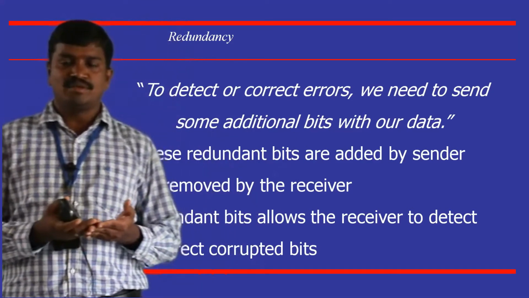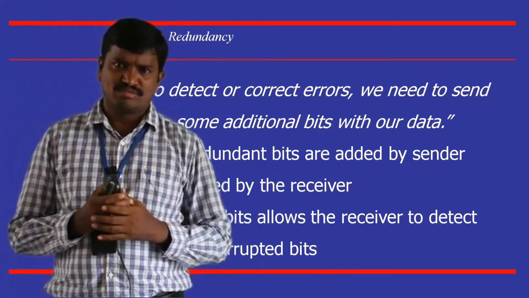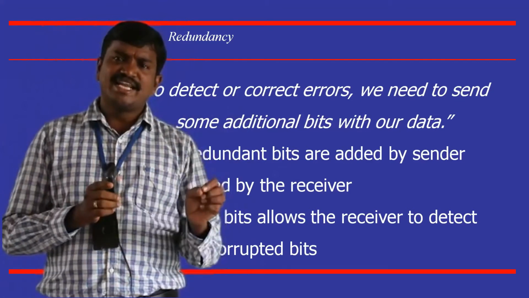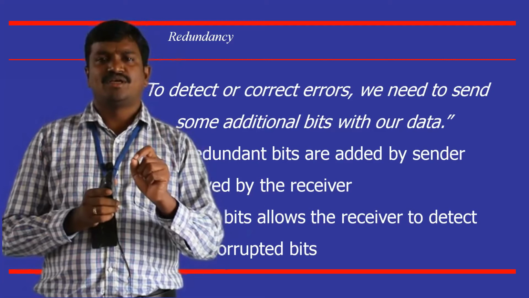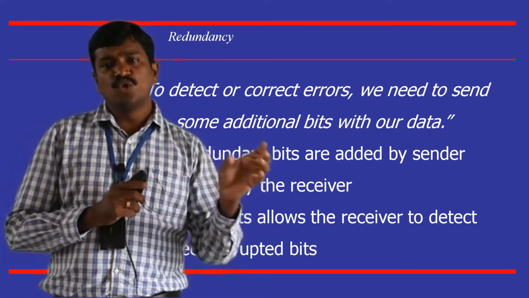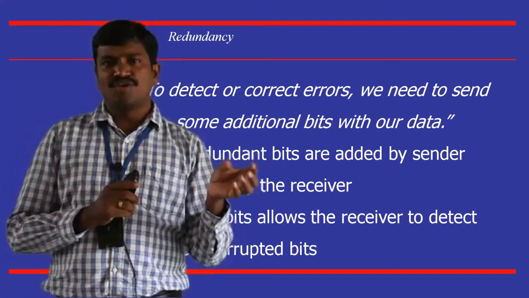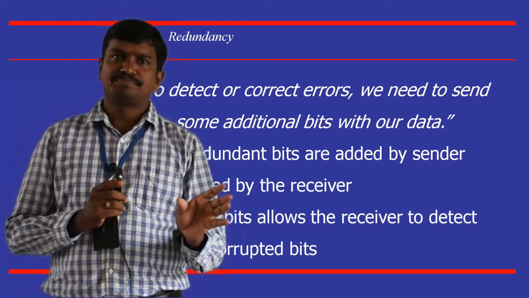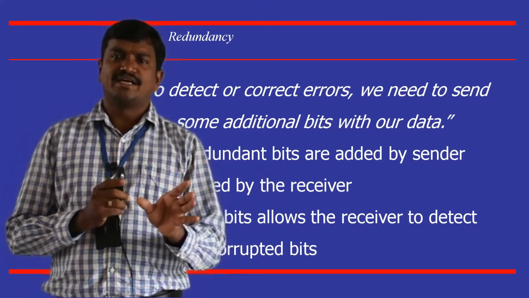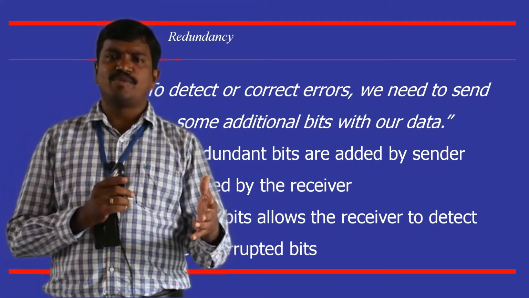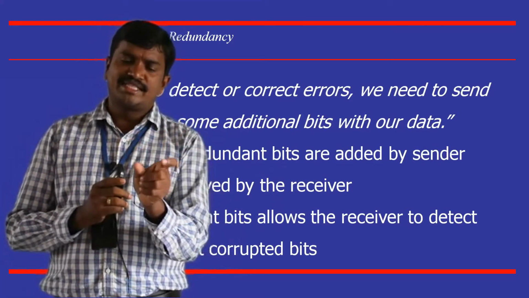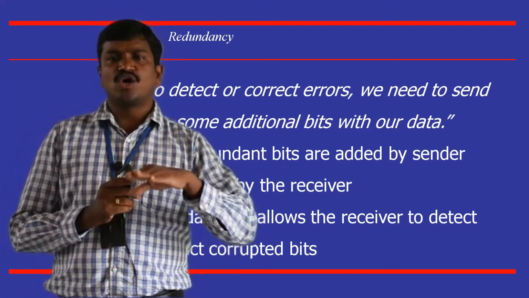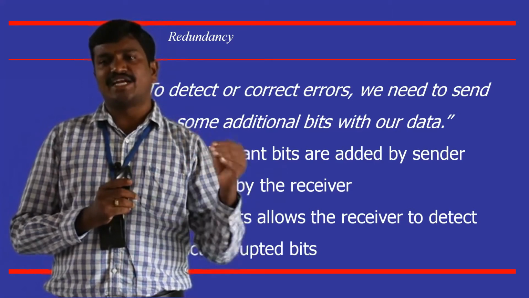Whatever data we send, data is not sent alone. Data is sent along with some redundant bits. There is a relation between these redundant bits and the data, and if you know the redundancy bits, we can regenerate the data. Once the redundancy bits and data are received, the receiver runs an algorithm on the data so that it can conclude whether the received data is correct or not.